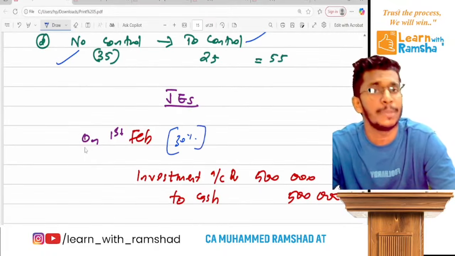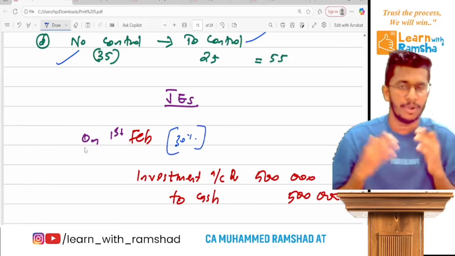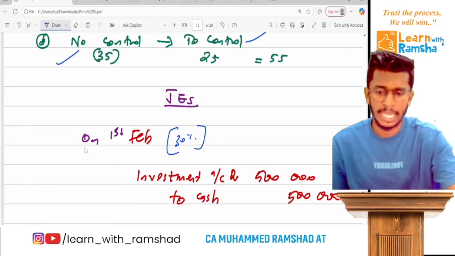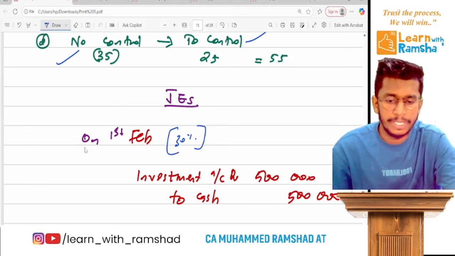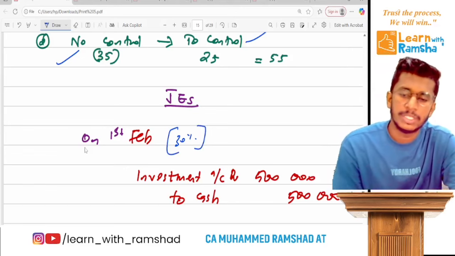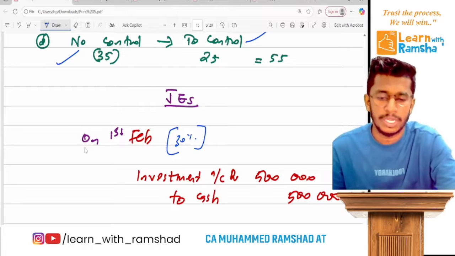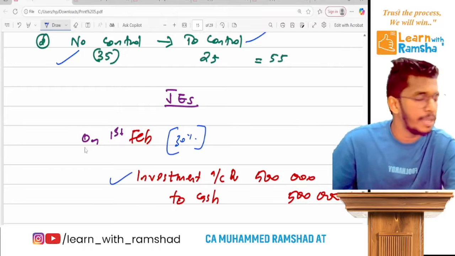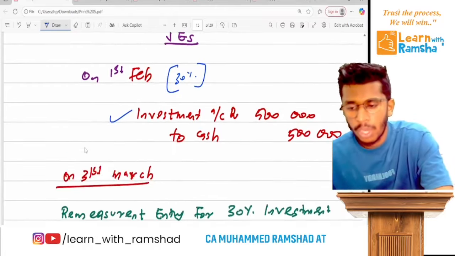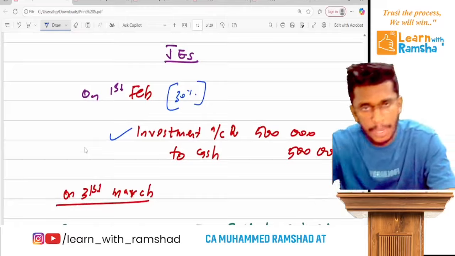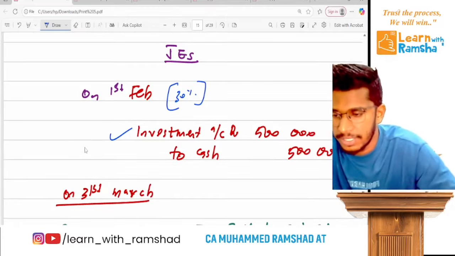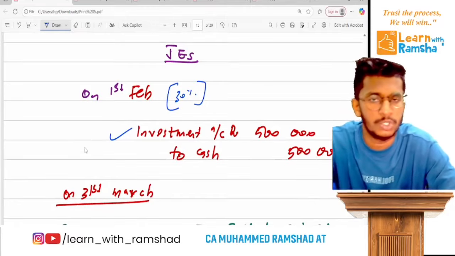Actually, that is not demanded by the question, but we write it for clarity. Investment account debit to cash. Since it's the equity method, in separate and consolidated books we pass this entry. 5 lakh.